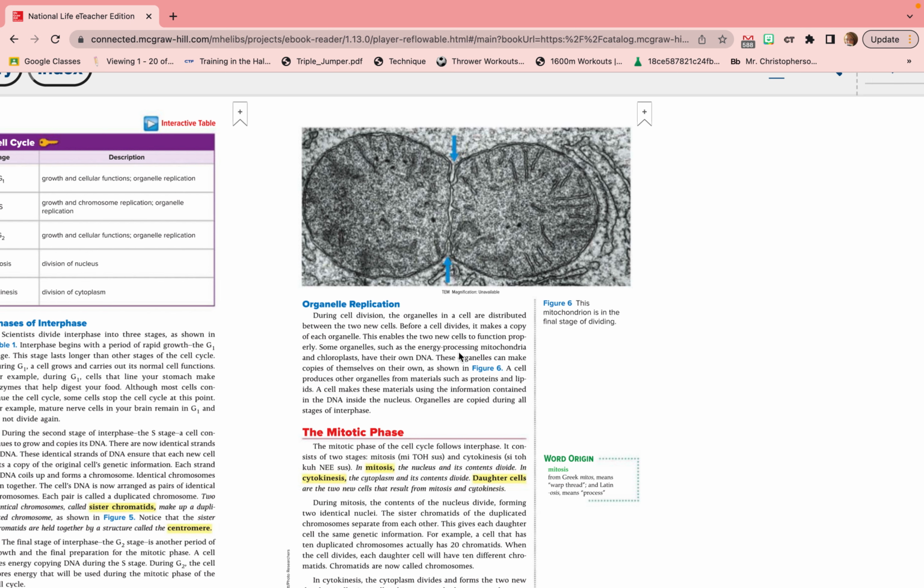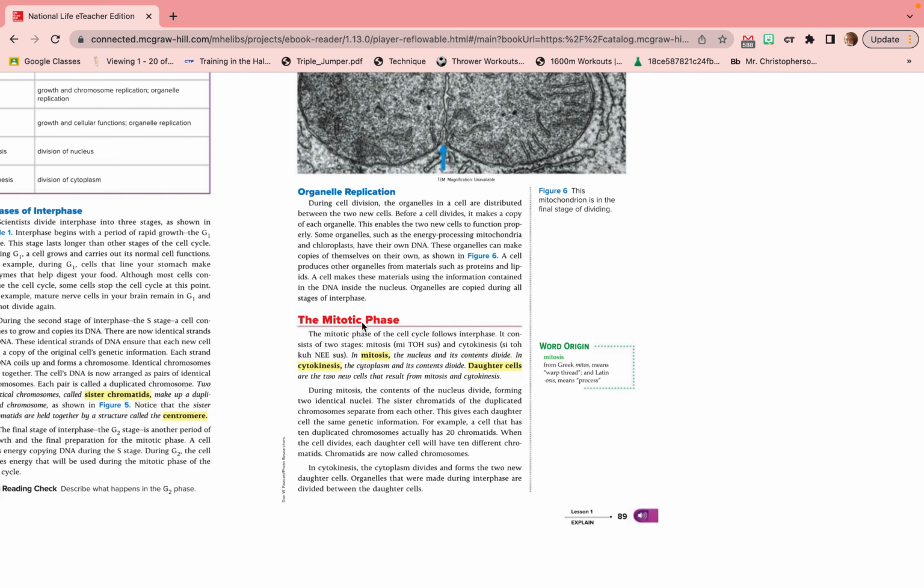Some organelles, such as the energy processors, mitochondria and chloroplasts, have their own DNA. These organelles can make copies of themselves on their own, as shown in Figure 6. Oh, I guess this is a mitochondria. But if these were 2 cells going through cell division, they would have split their contents evenly. A cell produces other organelles from materials such as proteins and lipids. A cell makes these materials using the information contained in the DNA inside the nucleus. Organelles are copied during all stages of interphase.